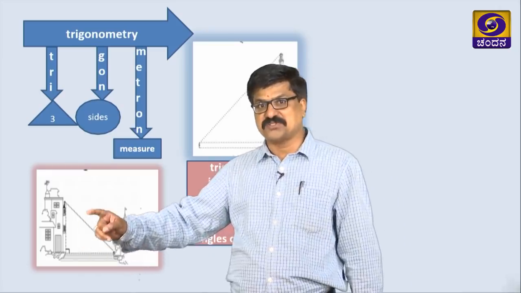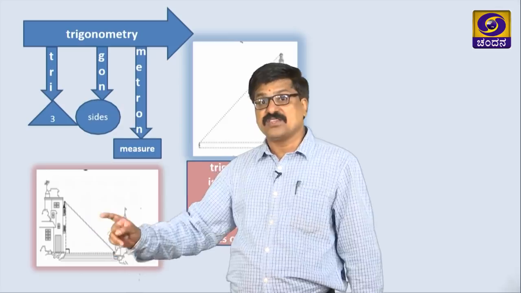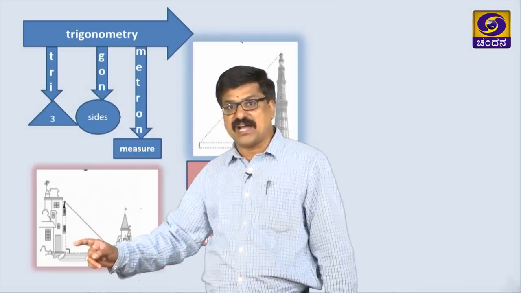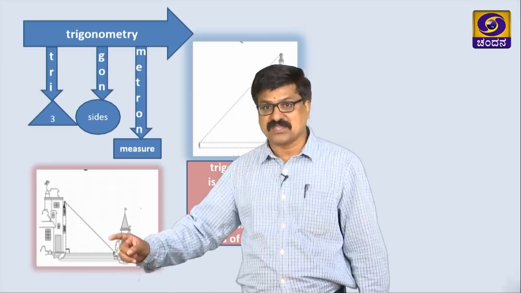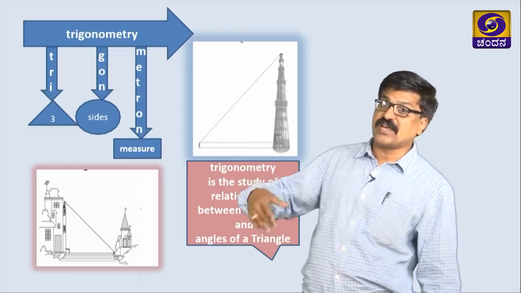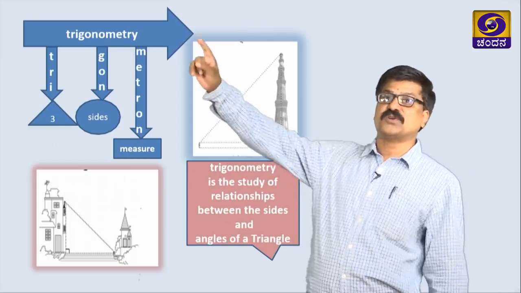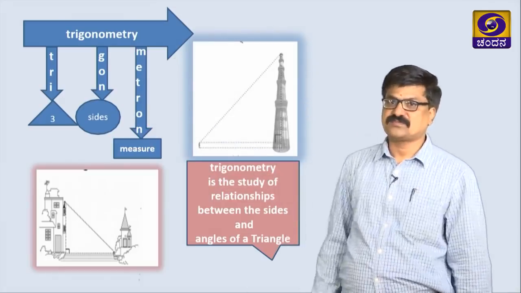If you want to see this temple from this place, using that we can find the width of the river. That means we can find distances or heights and many more things if you know the trigonometry concept properly.